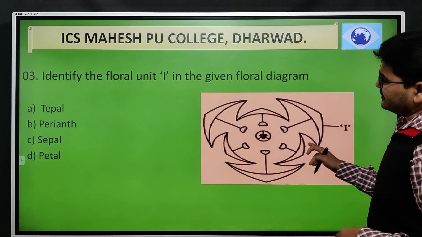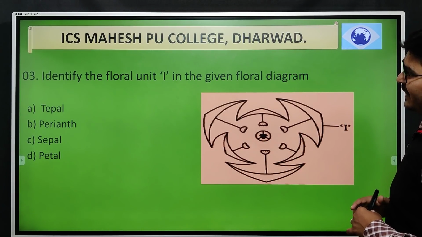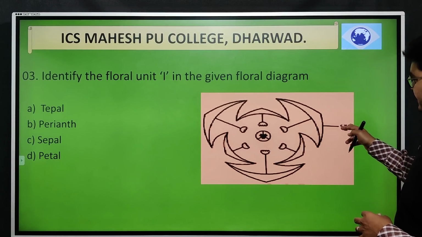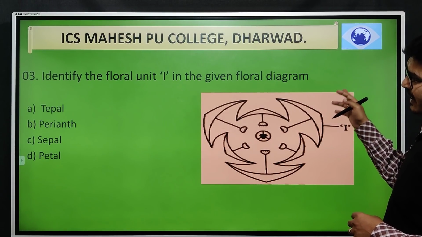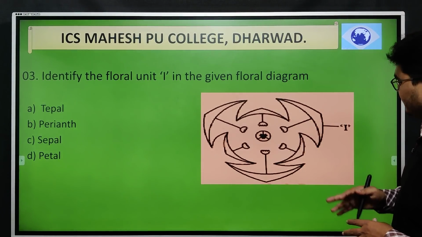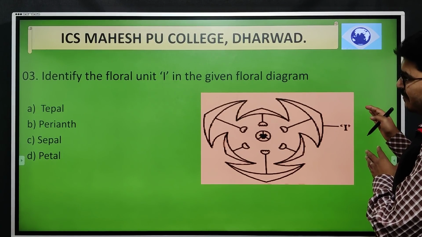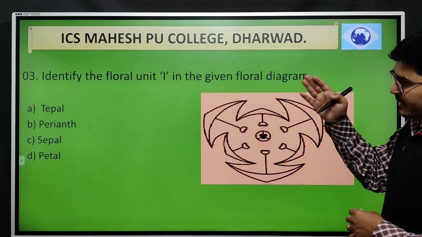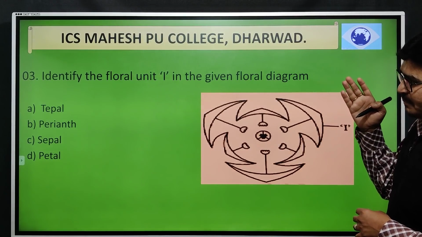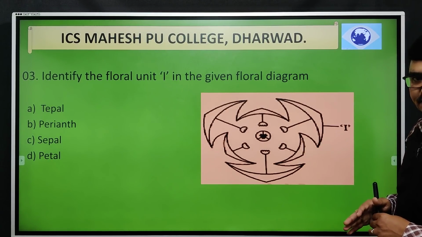Okay. Next, identify the floral unit I that is specified in the given floral diagram. Which option will be considered for the floral unit I? They have given the 4 options, that is stamen, perianth, sepal, and petals.